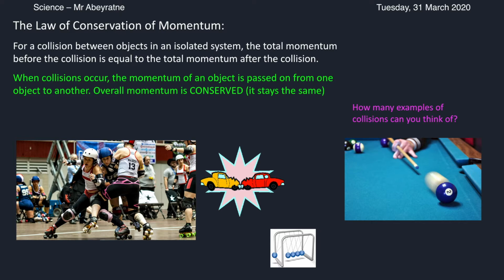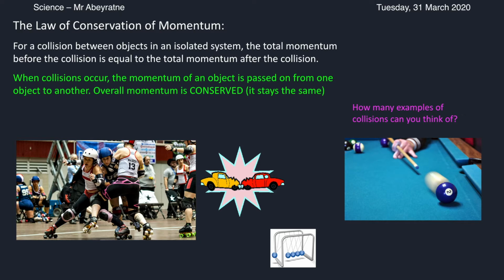So if we look at our snooker balls on the right, the total momentum of those two snooker balls before the collision is equal to the total momentum of the two snooker balls after the collision. This also applies to the Newton's cradle at the bottom, the two cars in the accident, as well as the roller skating collision on the left.